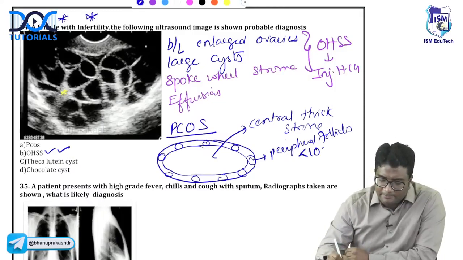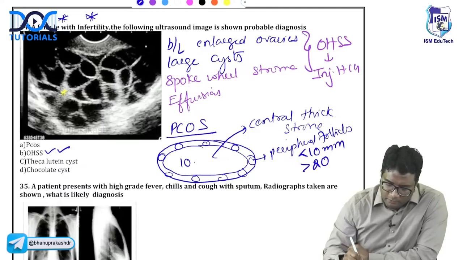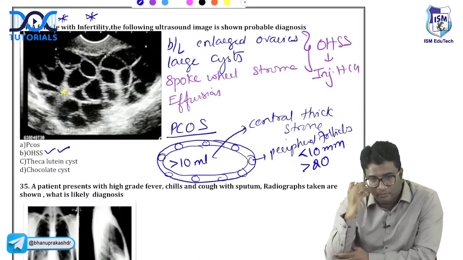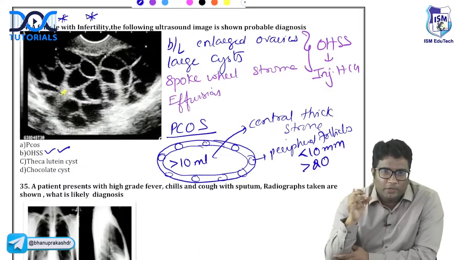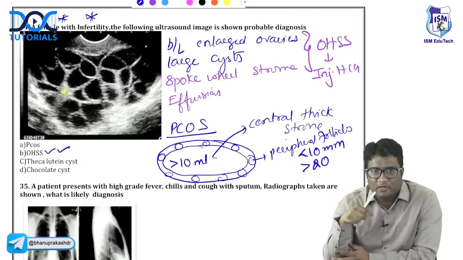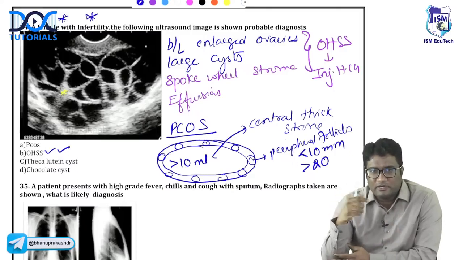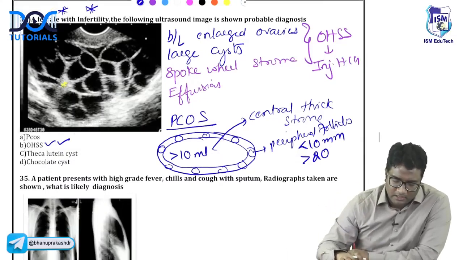These are less than 10 mm, more than 20 in number. And the ovarian volume will be more than 10 ml. The volume is increased because of the thick central stroma. So looking at the stroma, you can tell whether it is PCOS or OHSS. OHSS will have spoke wheel like, tire wheel like stroma, whereas PCOS will have a thick central stroma with peripheral small follicles. Large cysts are seen in OHSS. Small follicles, not even a Graafian follicle, less than 10 mm, are seen in PCOS. That is how we differentiate PCOS and OHSS. So the answer here should be OHSS.